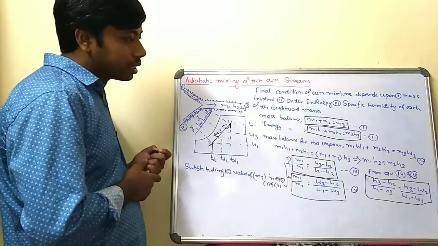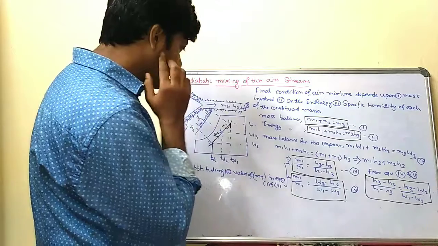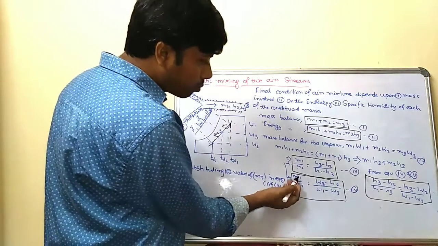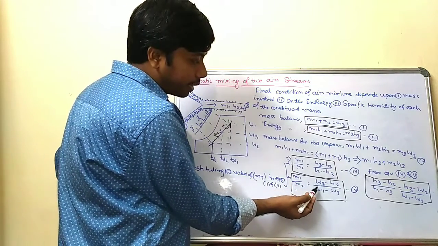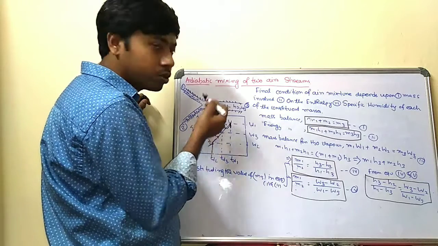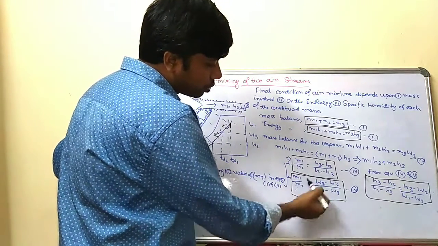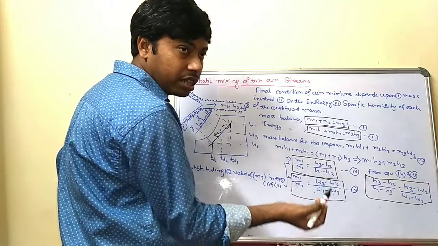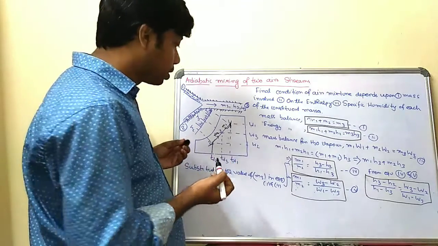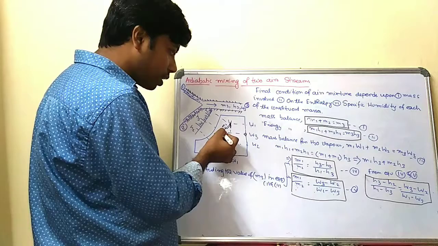Now how do you calculate? You have to calculate in a very similar fashion. That is very important. As we know, if you know m1 by m2, and you know w1 and w2, because m1 h1 w1 and m2 h2 w2 are known to you, then if you apply this equation, you can calculate W3. W3 is nothing but the specific humidity of the mixed air, the final condition of the air. So this is your W3. You can plot this W3, so corresponding to this line, it will cut here.